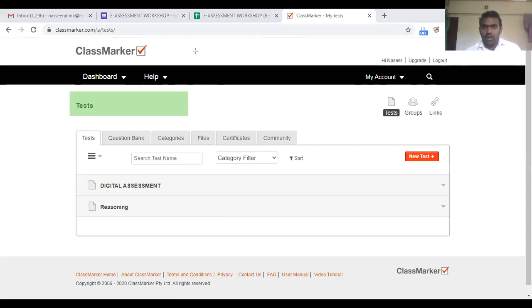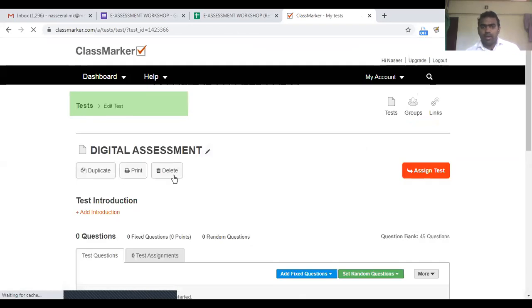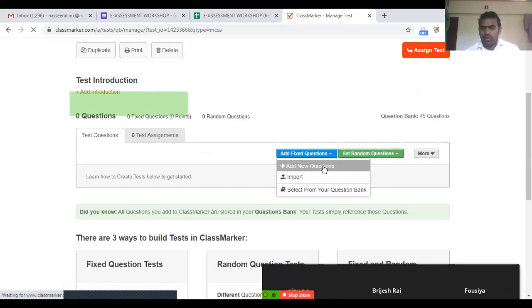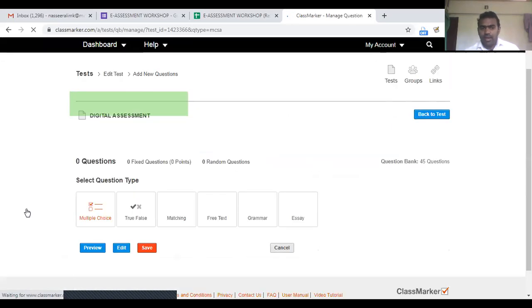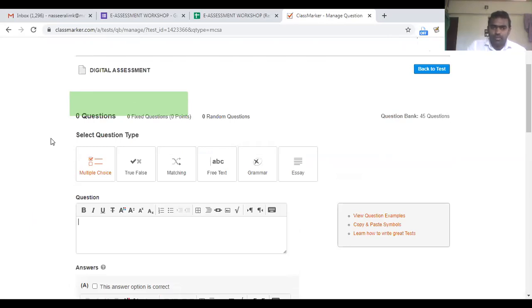Now the test which we were creating is digital assessment, and no question is there, it is not assigned at all. So I'll click on edit, and here in edit I'll have add new question. I'll just add a question, then I'll show you how to add questions from the question bank.